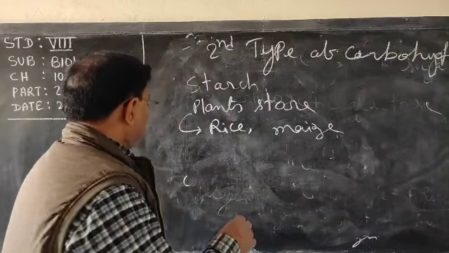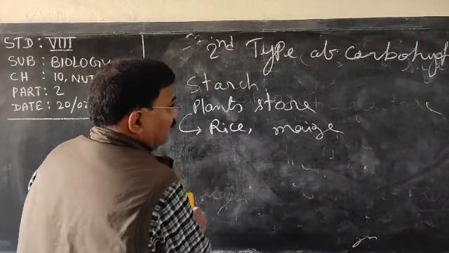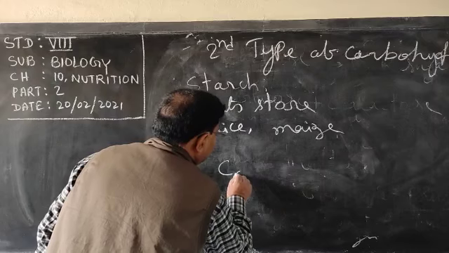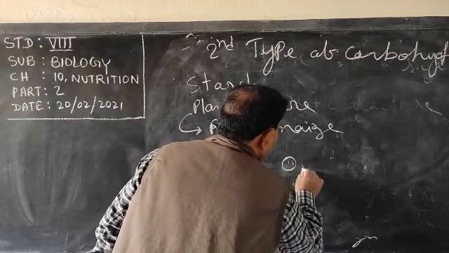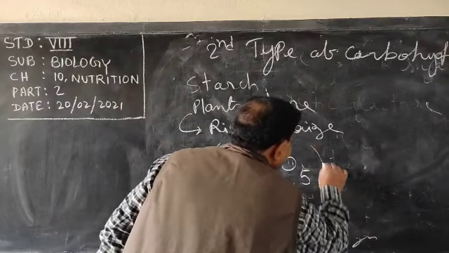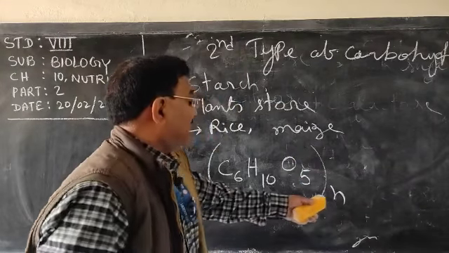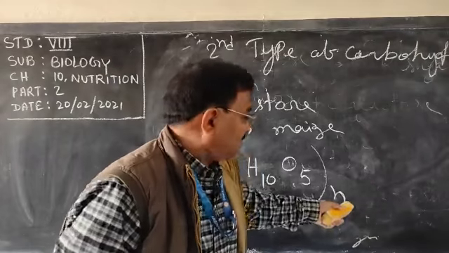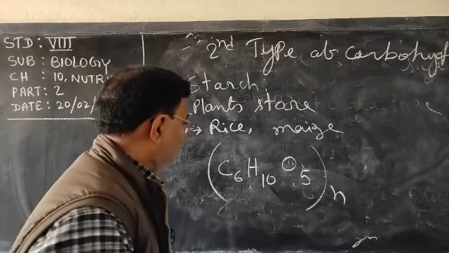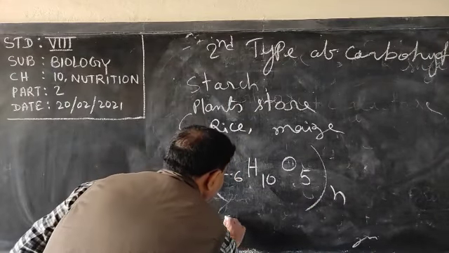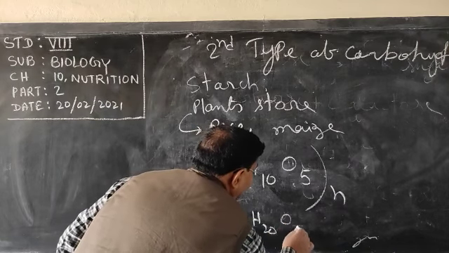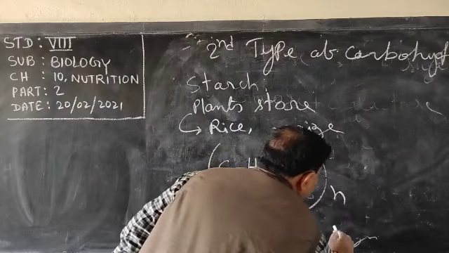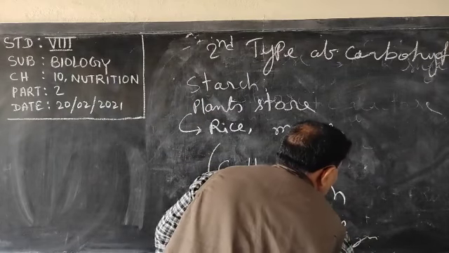Now the chemical formula of starch is (C6H10O5)n. N is variable. If n is equal to 2, then it will become C12H20O10.